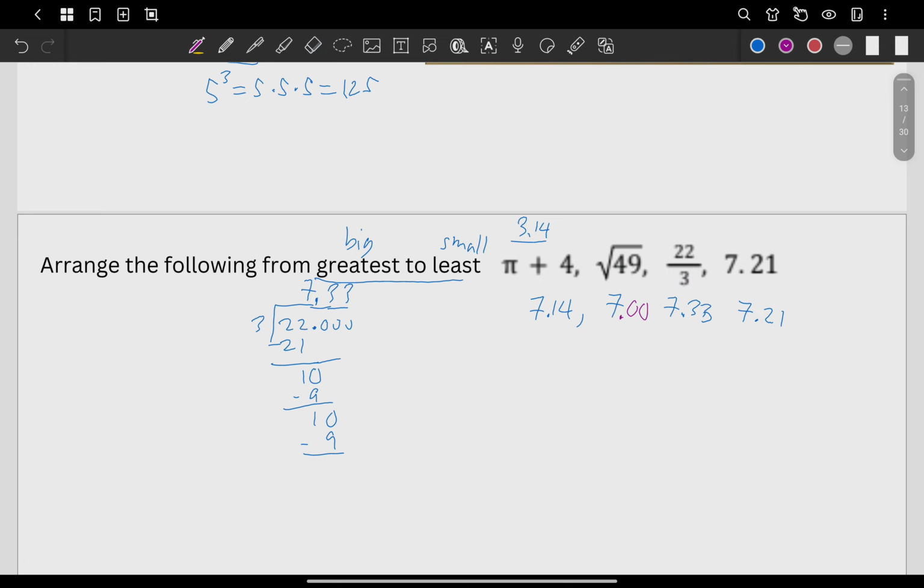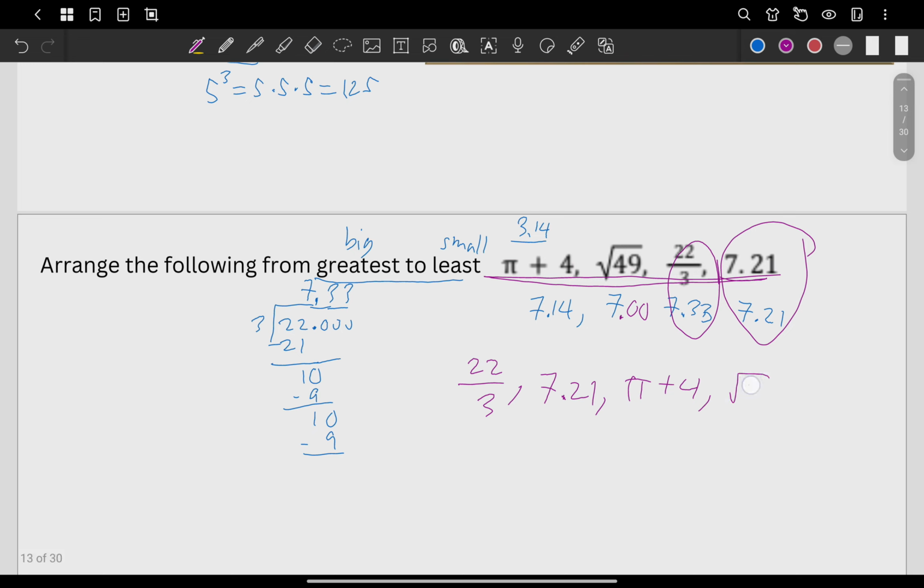So which one is the smallest? Sorry, the question is greatest to least. So the biggest first. This is the biggest, right? 22 over 3. Which is the next one? Of course, the 7.21. You need to write the original values, okay? And then which is the next biggest? The next one is pi plus 4. And the last one, the least, is the square root of 49. I hope this one is clear with you. Okay?